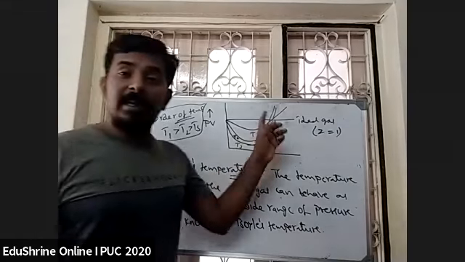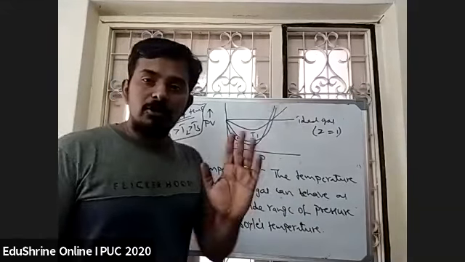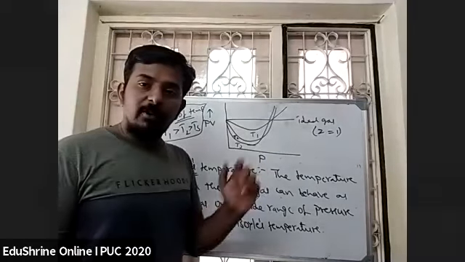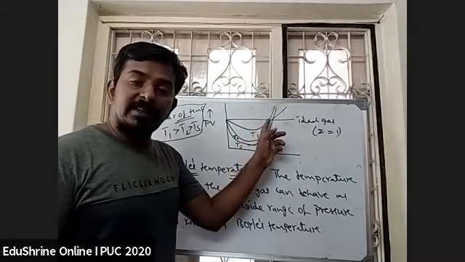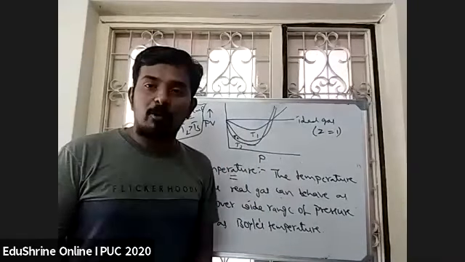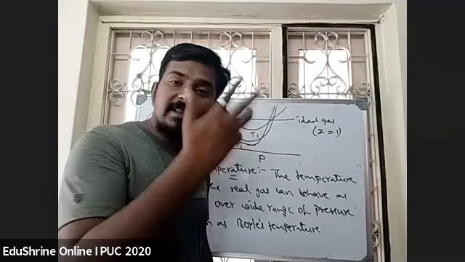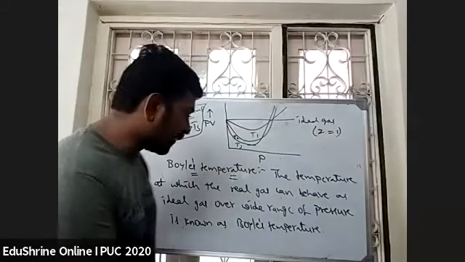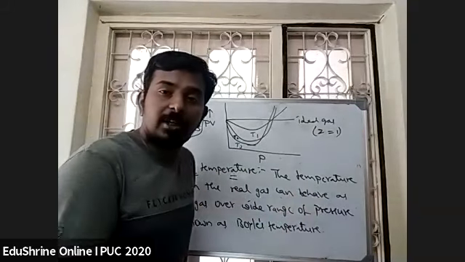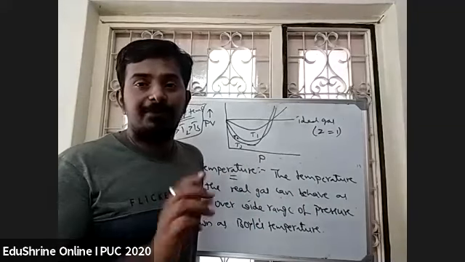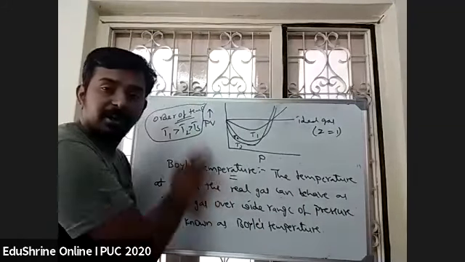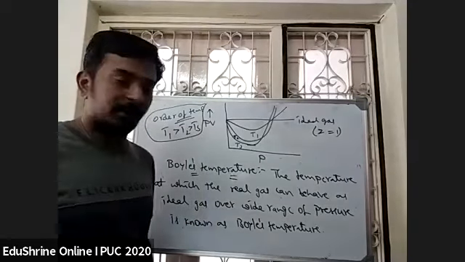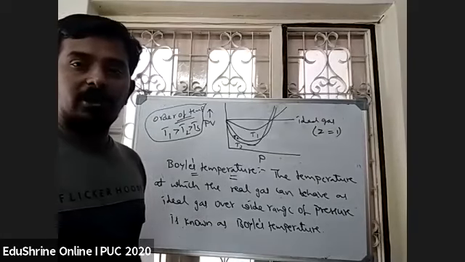That means if I go on increasing the temperature, there is no specific temperature. Different gases will have different temperatures. If I go on increasing the temperature, at one particular temperature the gas will start behaving ideally, and it remains in ideal behavior over a range of pressures. That means even if you change the pressure, the behavior is not going to change. Such a temperature is called Boyle's temperature. Yes, completed. Last point.